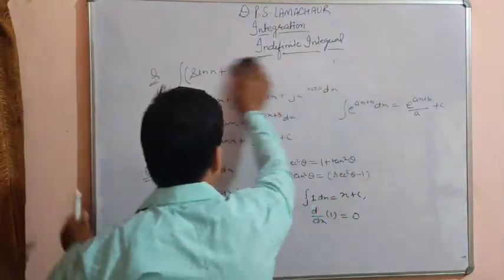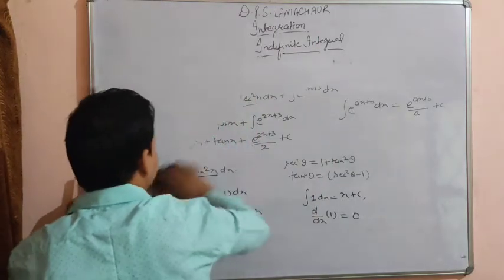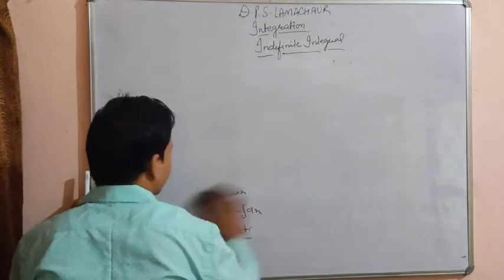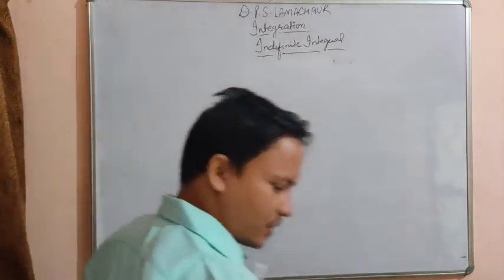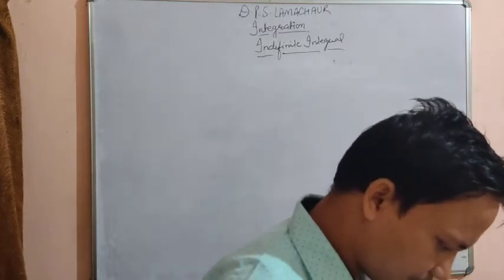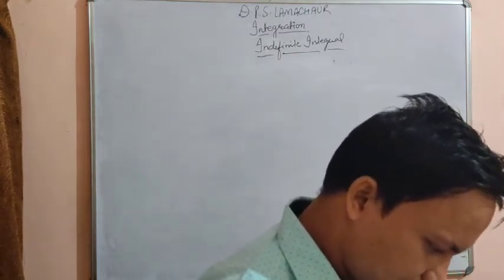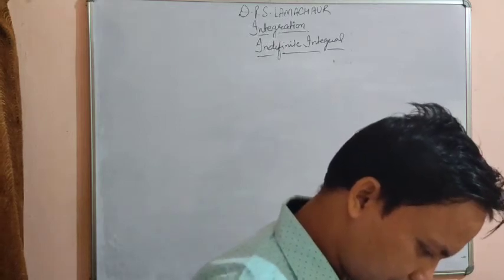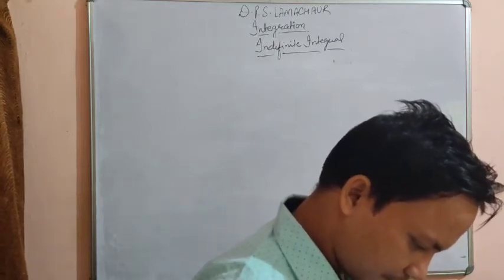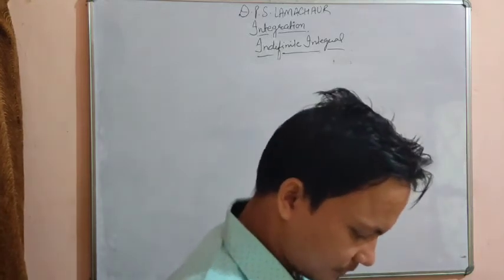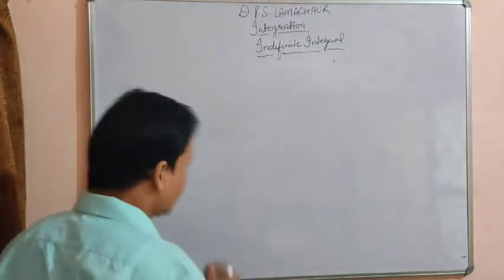So let me introduce you to some more examples. Okay, integration of x to the power 5 by 4, suppose.